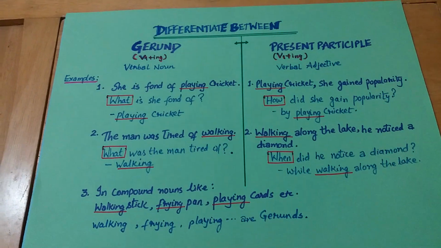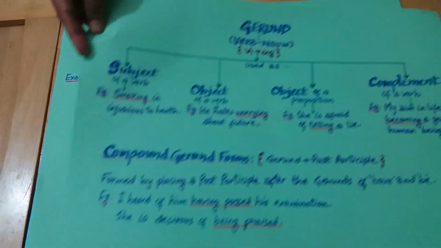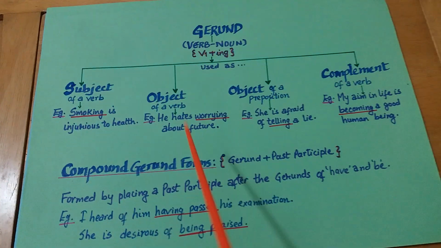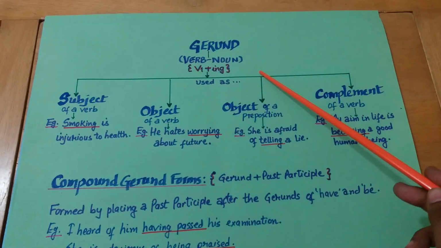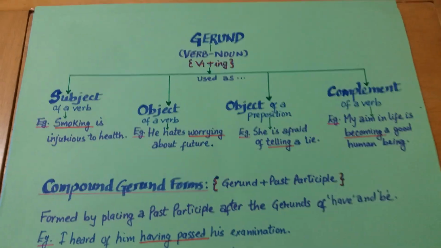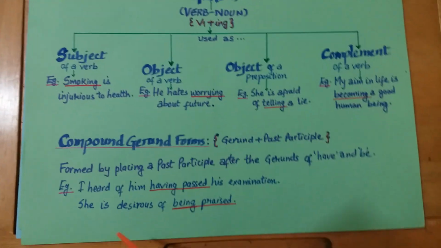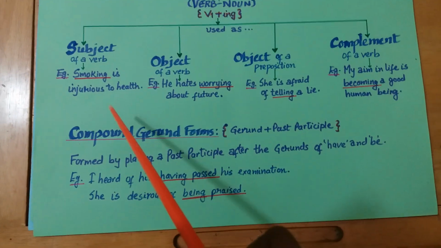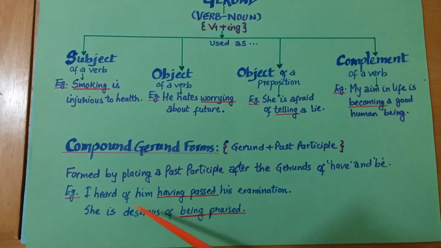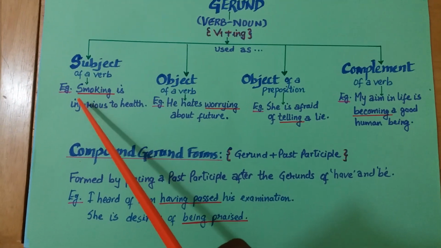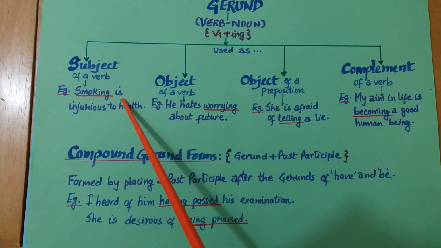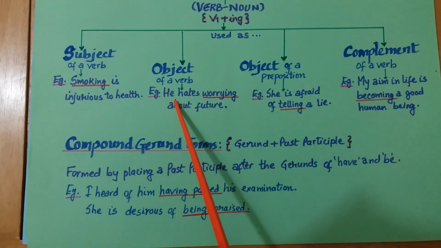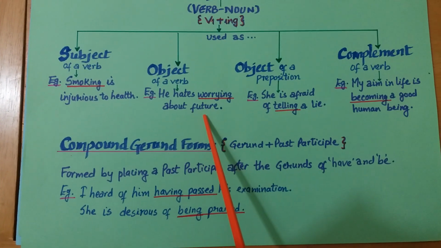Next is gerund. Gerund is verb noun. Okay, it is the ing form of verb. It is used as subject of a verb, like in smoking is injurious to health. Here smoking is the subject of the verb is. Next is he hates worrying about future.